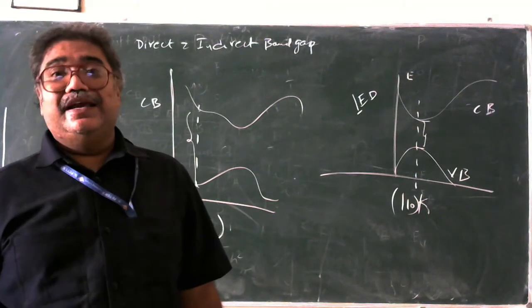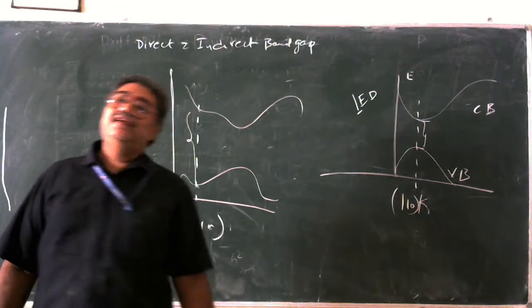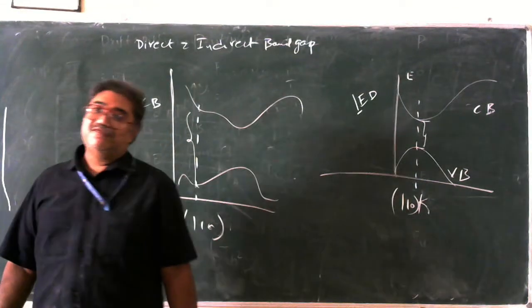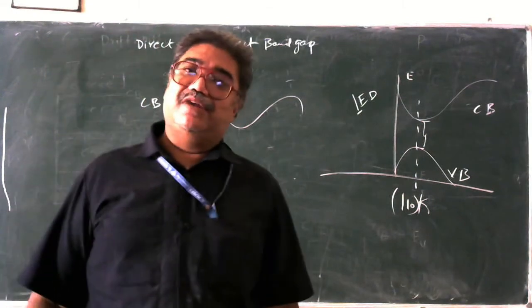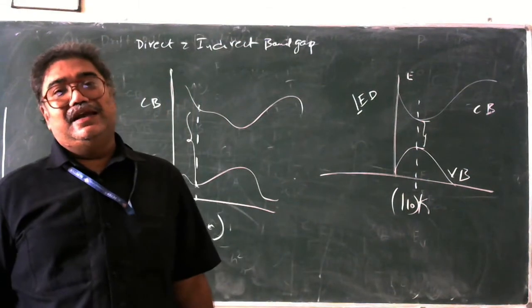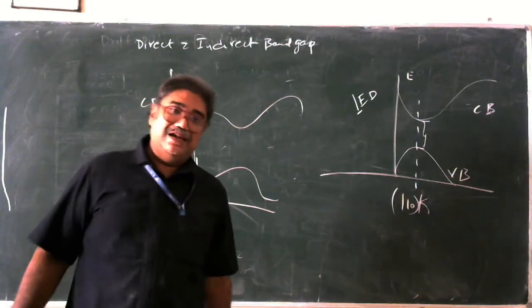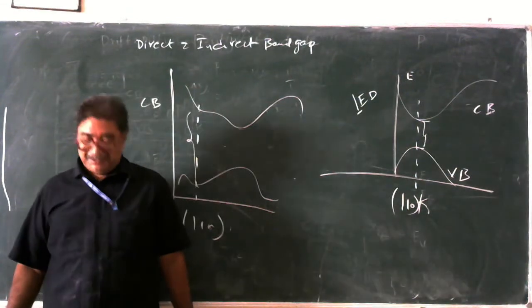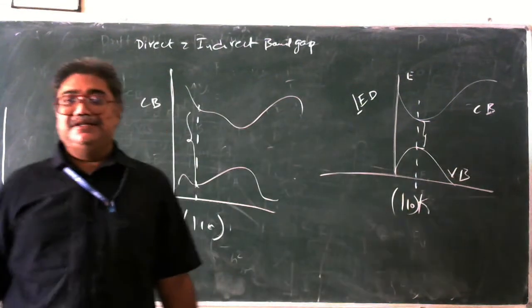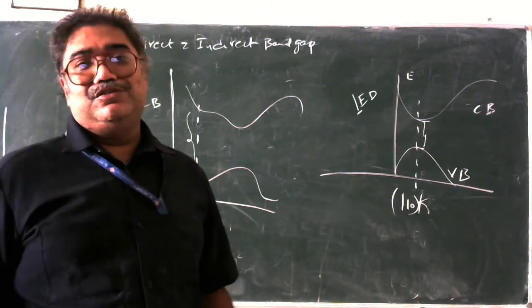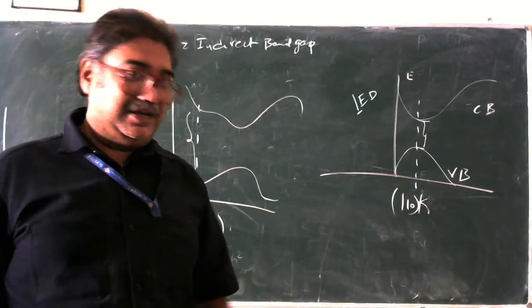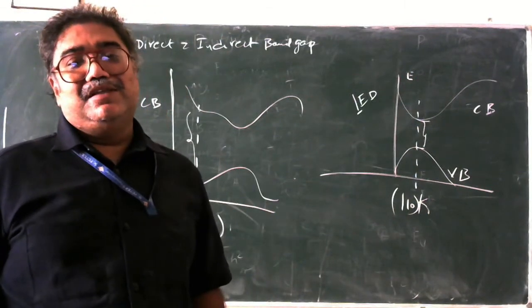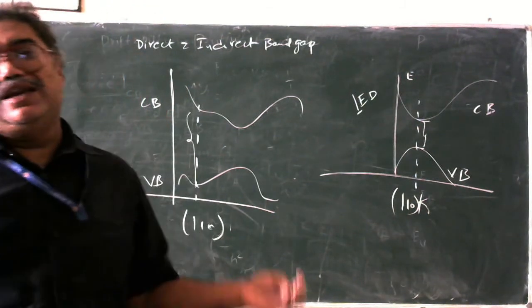So this is what a direct and indirect band gap is. How do we define it? When the distance between the top of the valence band and the bottom of the conduction band is minimum, we call it a direct band gap. When the distance between the top of the valence band and the bottom of the conduction band is maximum, we call it an indirect energy band gap. And this is the sequence by which the materials are classified. For indirect band gap, the best examples are normal PN junction diodes. And the direct band gaps, the best examples are LEDs.